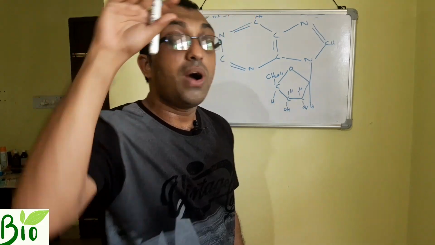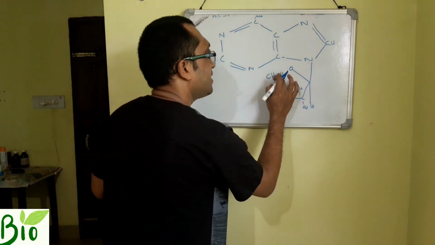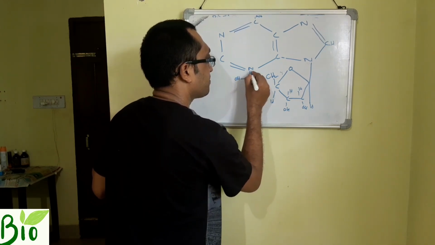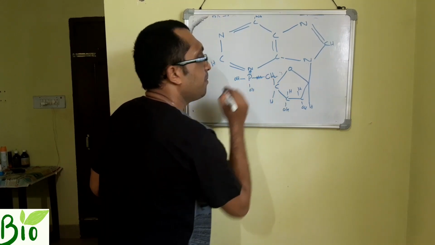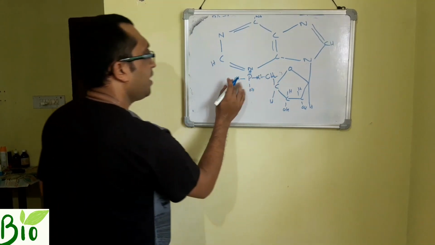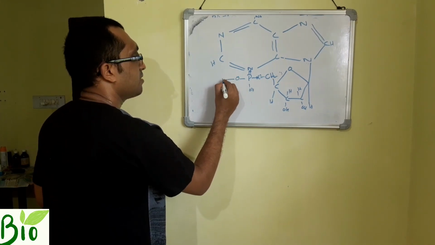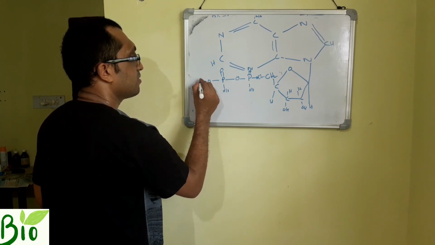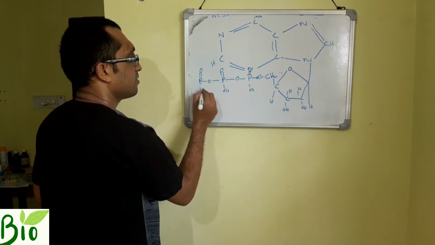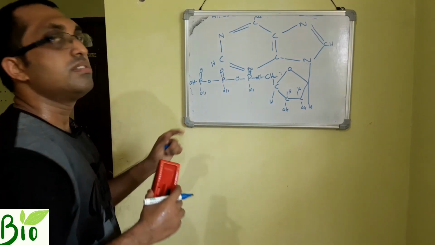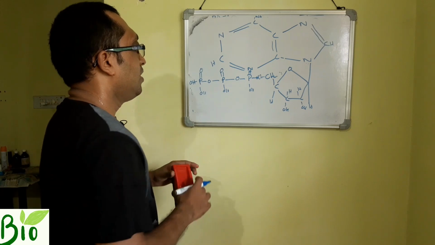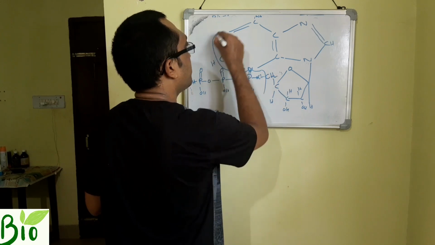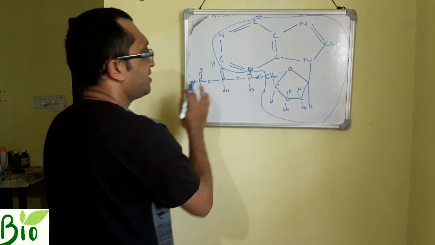If you want to add phosphorus, what will you do here? Here is CH2OH. You will add an OH, so this OH and this OH will make a bond. In this way, you will add 3 phosphates. Okay, so this is for ATP. This much is your adenosine, and you add 3 phosphates.